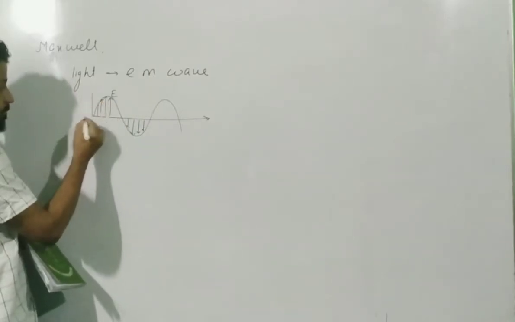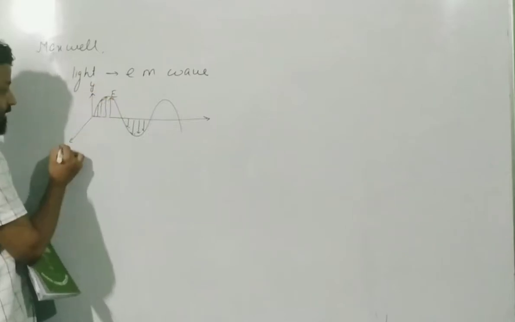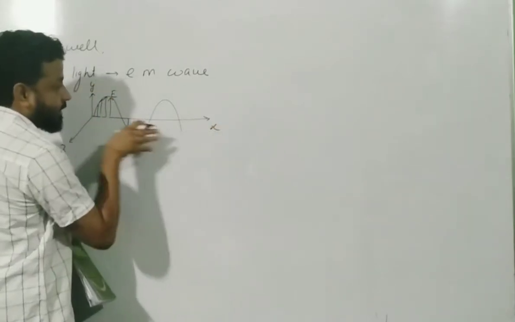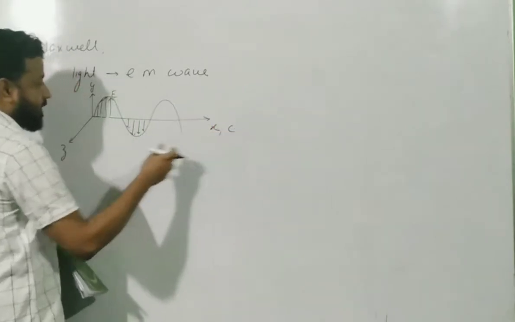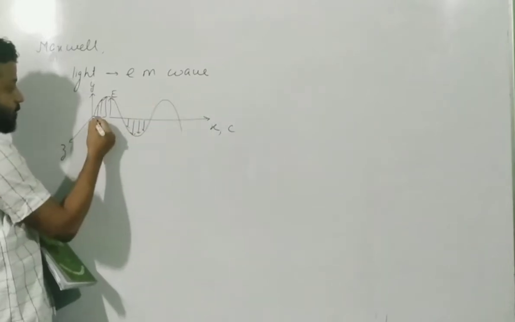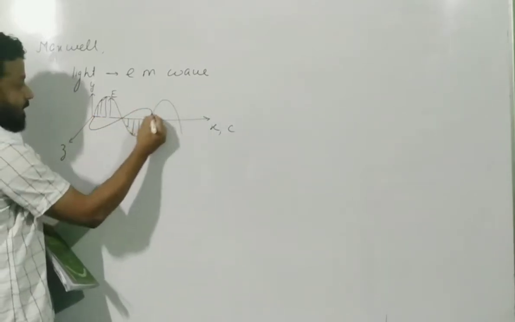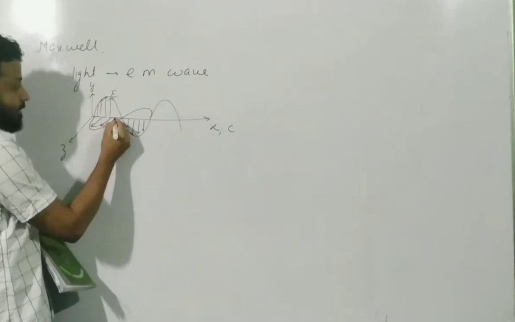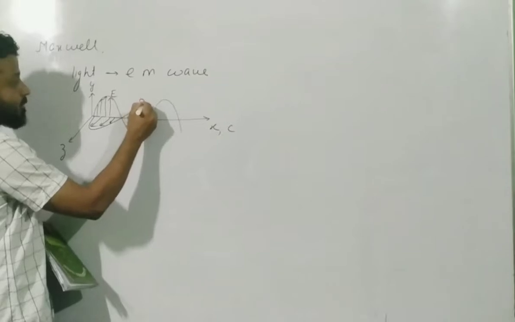I cannot draw that properly, so let us consider this to be my y-axis, this to be my z-axis, and this to be my x-axis. The light is propagating in the direction of the x-axis at the velocity of light. In the y-x plane you have the electric field, and in the z-x plane you have the magnetic field. So this is the magnetic field.